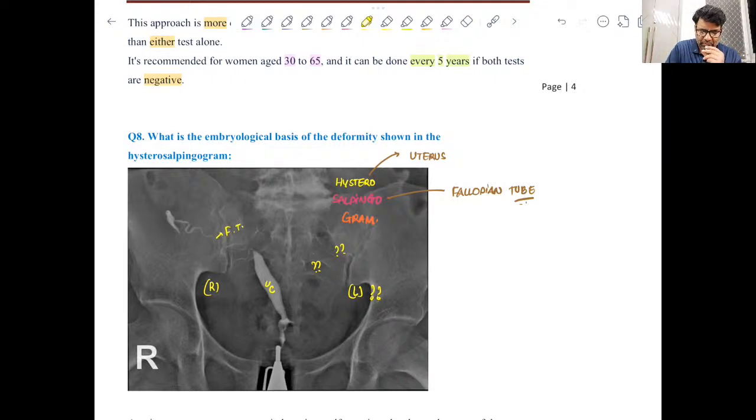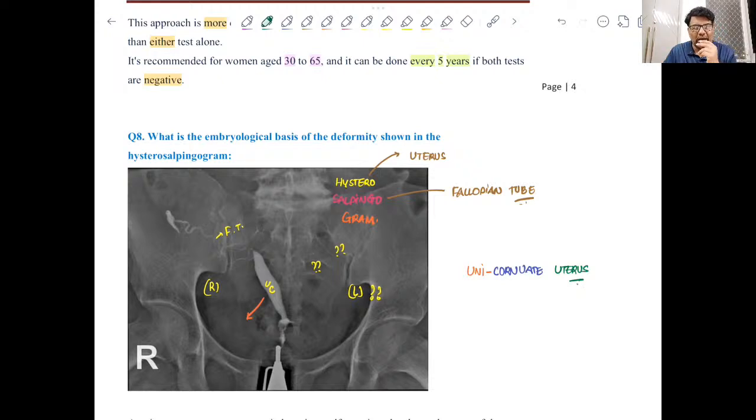So it means there is uterine cavity and the fallopian tube only on one side, and if there is uterine cavity only on one half or one side, we call it unicornuate uterus.